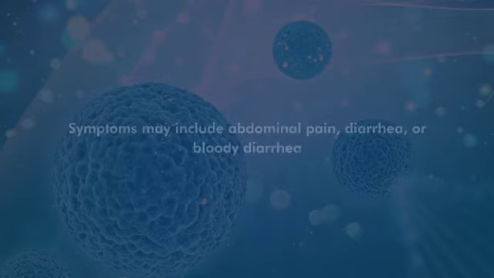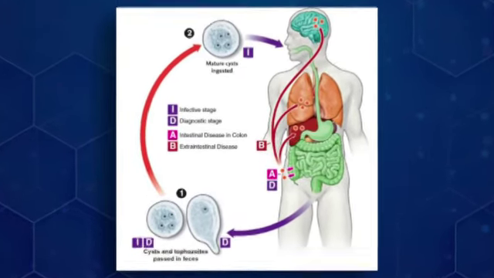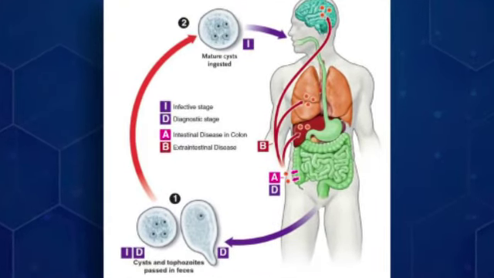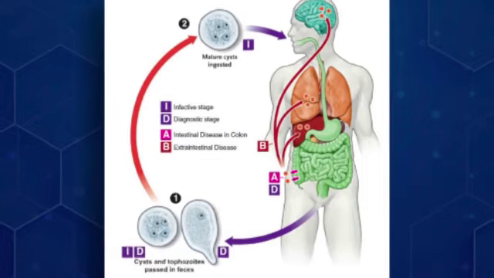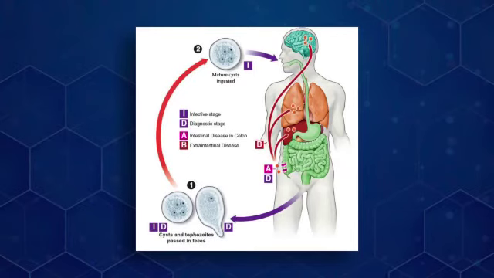So here we are seeing the picture. The cysts and trophozoites pass in feces, and these are the reasons for the spreading. Then mature cysts are ingested into our body through contaminated water, and they infect our body. There is intestinal disease in the colon, and there is extra-intestinal disease in the lungs or the pancreas.